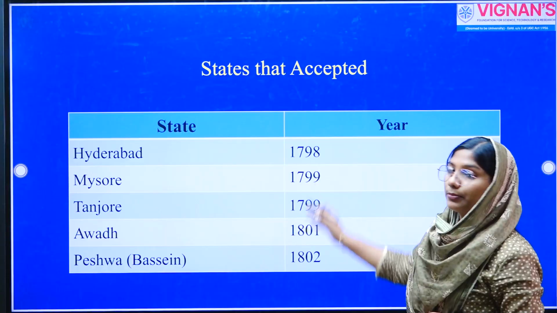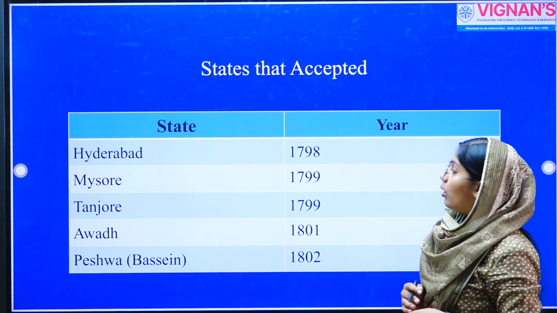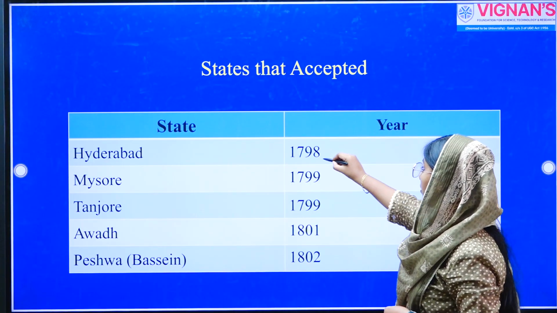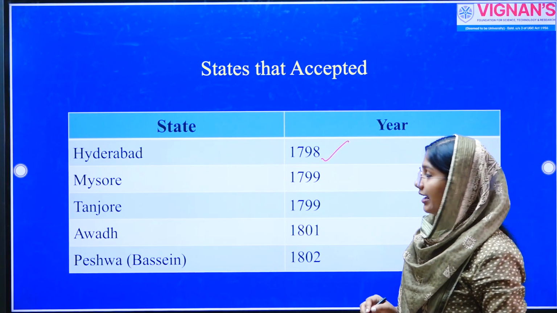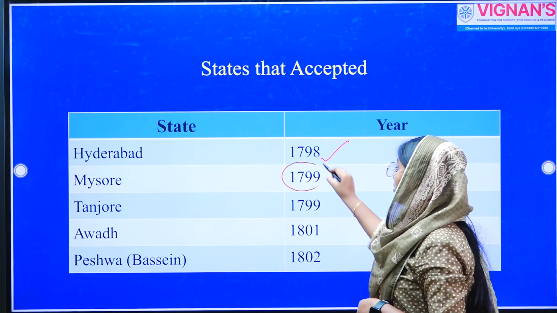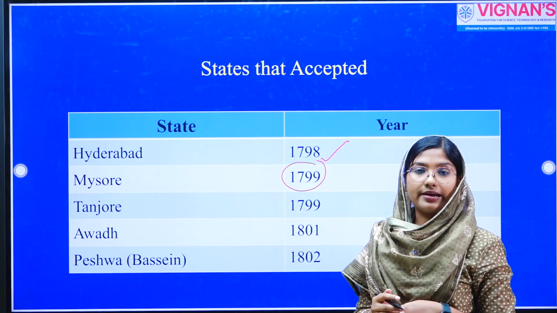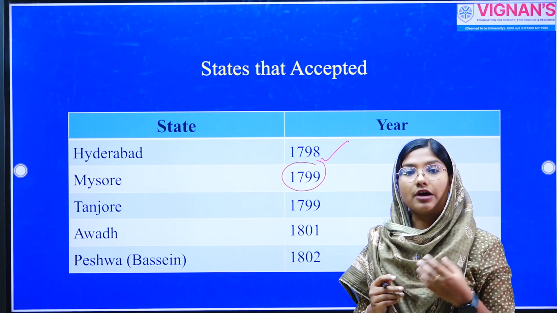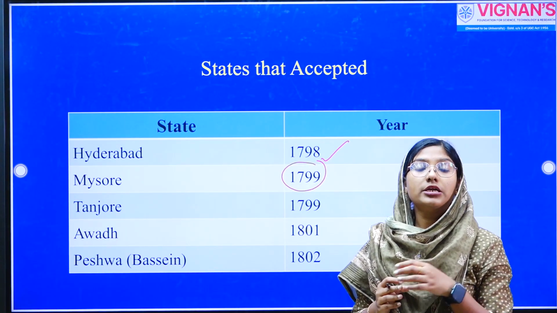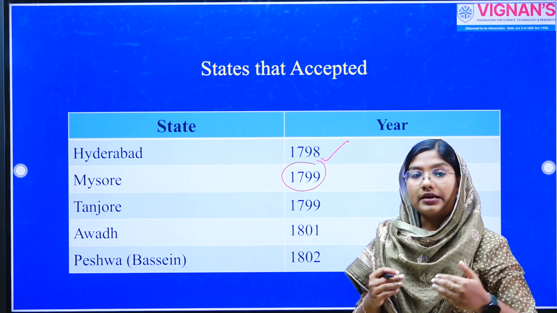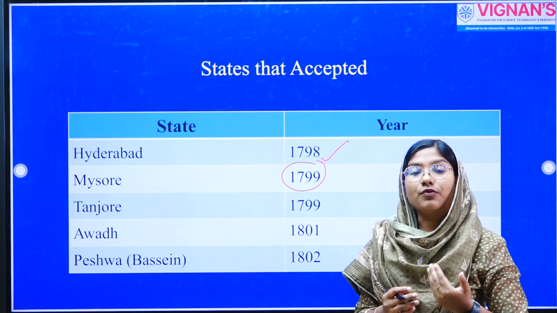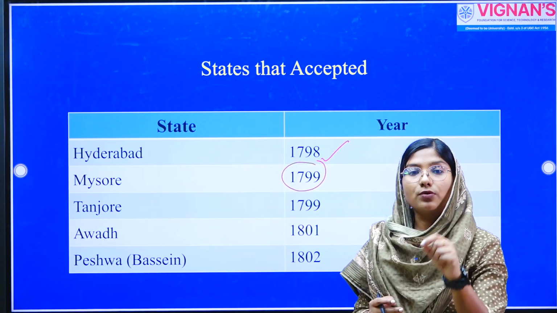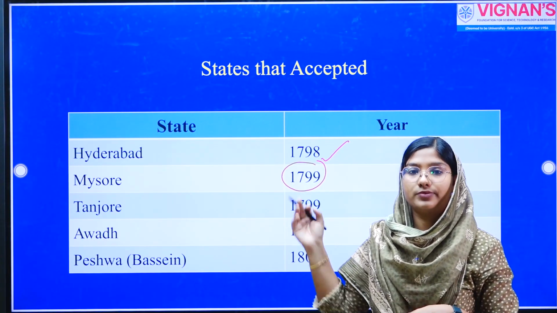Now, these are some of the important states which signed this treaty of subsidiary alliance. The first state was Hyderabad, which signed in the year 1798. Mysore signed in the year 1799. When we discussed the Anglo-Mysore Wars, we understood that after the Fourth Anglo-Mysore War, Tipu Sultan got killed and the English East India Company reinstated the Wodeyar dynasty into power as far as Mysore is concerned, and Mysore was also forced to sign this treaty of subsidiary alliance.